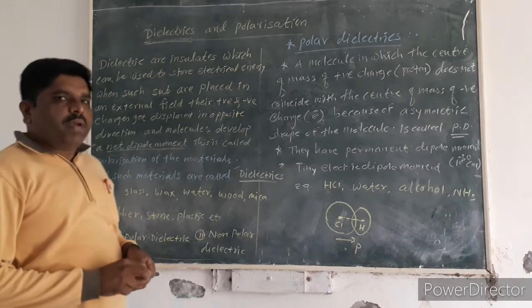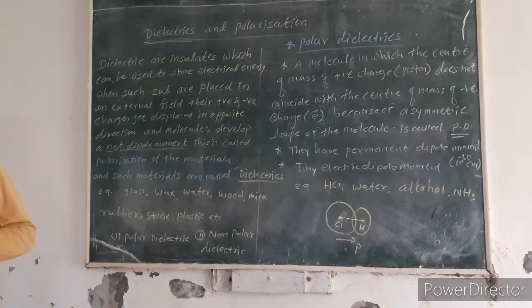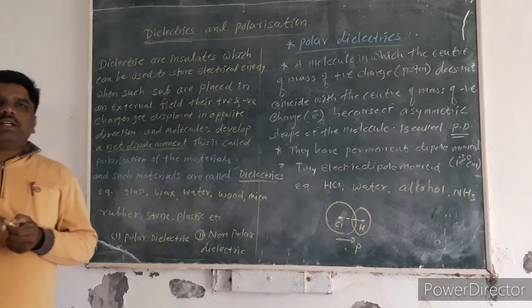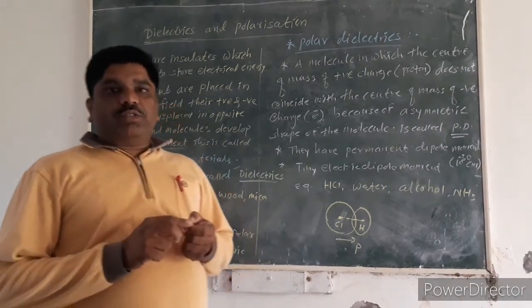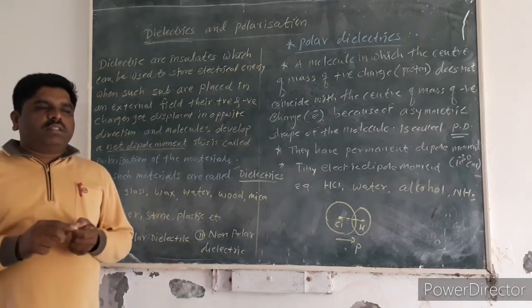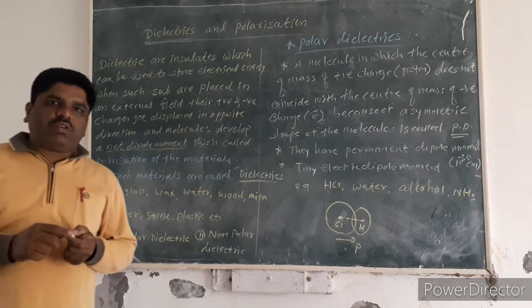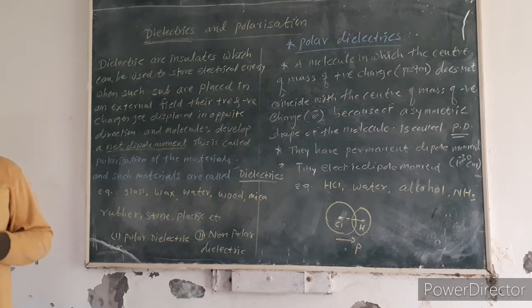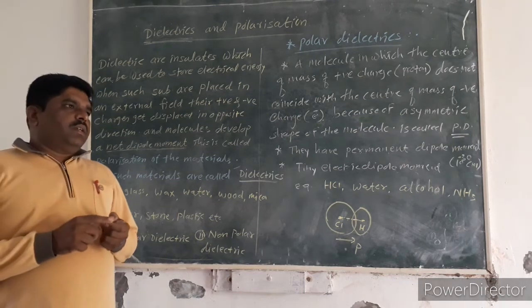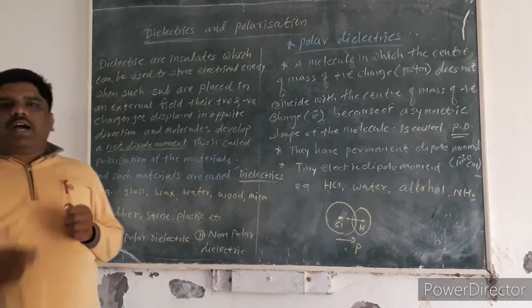Dielectric means non-conducting material. We know that materials are classified into three types: conductor, non-conductor, which is called insulator, and semiconductors. The non-conductor material is nothing but dielectric.